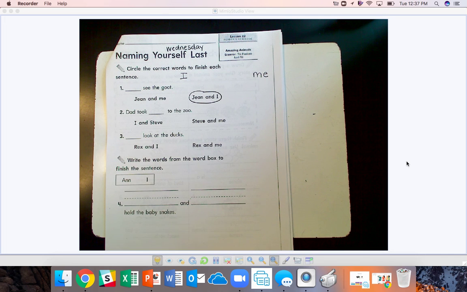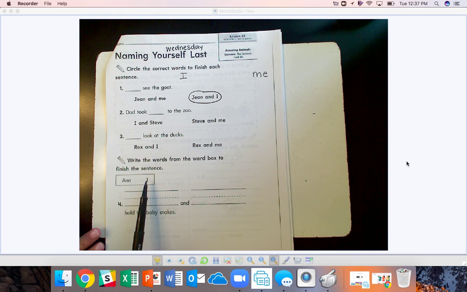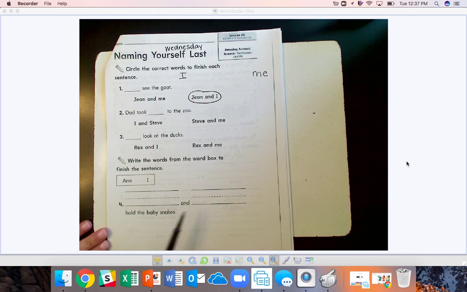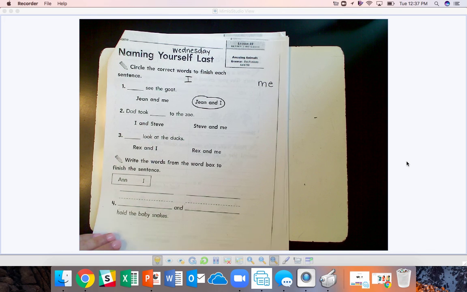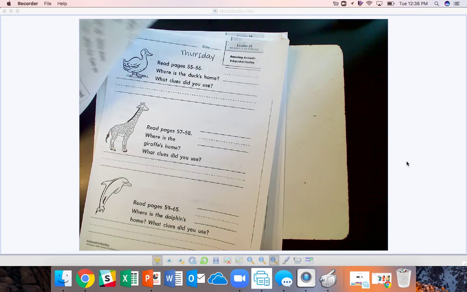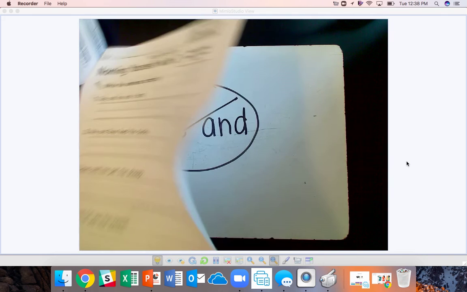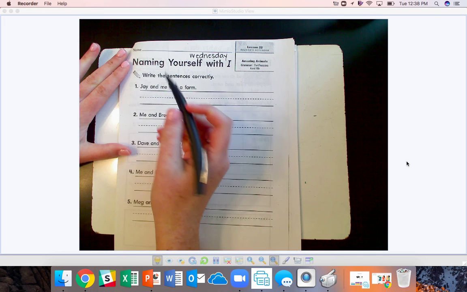Now it wants you to do 2 and 3, just like we did the first one together. Write the words from the word box to finish the sentence. And I. And I. And I hold the baby snakes. Okay, that's how you're going to do that page. And then you're going to find the next Wednesday page, which is page 103.